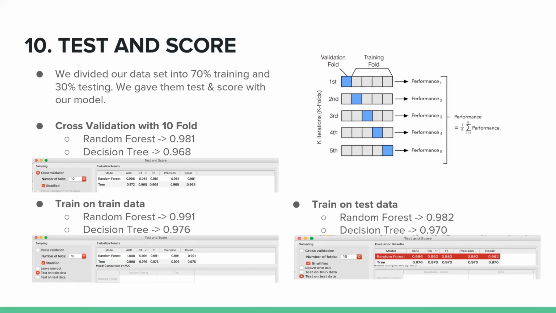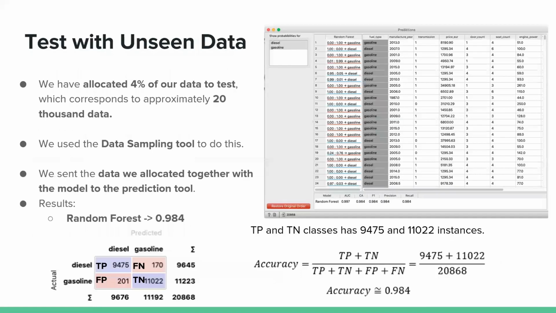We have applied cross-validation to see if the model's high success is random. Cross-validation has allowed us to see if we are facing a problem of overfitting and the quality of our model. And you can see we applied cross-validation with tenfold and the results here, and they are close to each other when we apply the train on train data and on test data. They are close to each other, and our model is not overfitting for that.